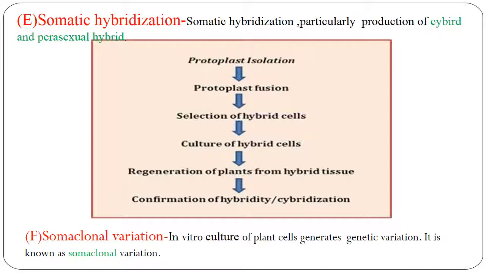Then somatic hybridization. This is particularly the production of cybrid and parasexual hybrid. The steps involved here are: first, protoplast isolation, then protoplast fusion, selection of hybrid cells, culture of hybrid cells, regeneration of plants from hybrid tissue, confirmation of hybridity or hybridization. Then somaclonal variation: in vitro culture of plant cells generates genetic variation. It is known as somaclonal variation.